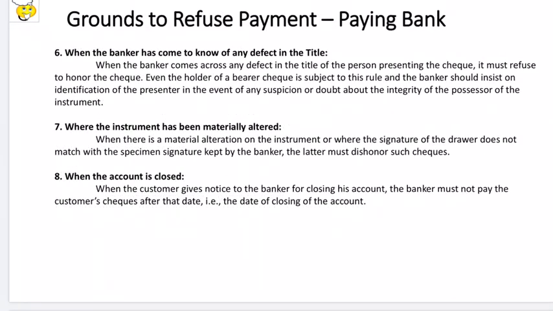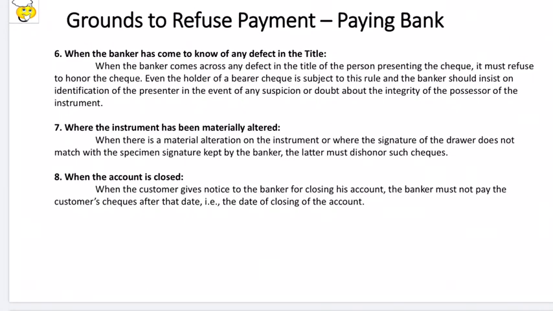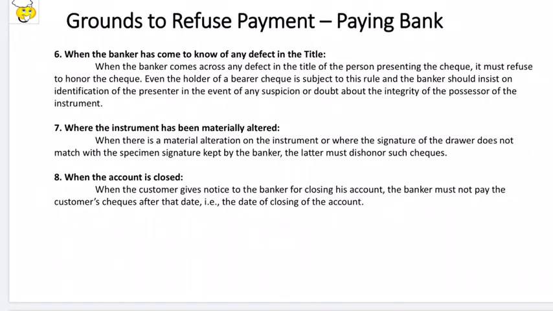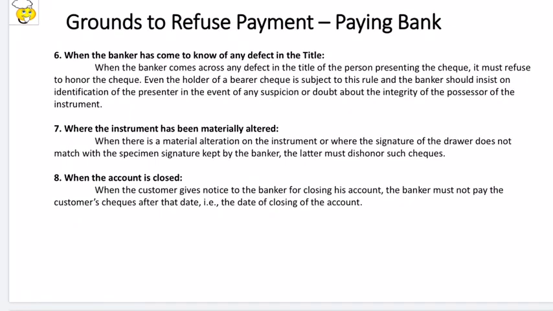So in the last lecture we had discussed about a salary check given by X to Y, who loses it, and then Z steals it and gives it to A. So what happens? While A presents the check, if the bank gets to know that there is an issue with the title, A might not know, but the bank gets to know, they can refuse payment. Okay, that is one more situation.